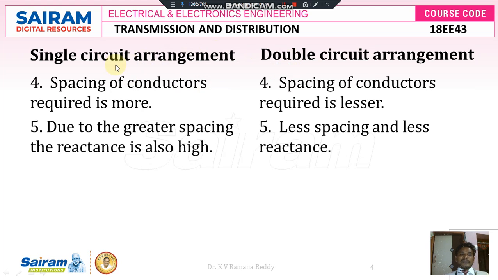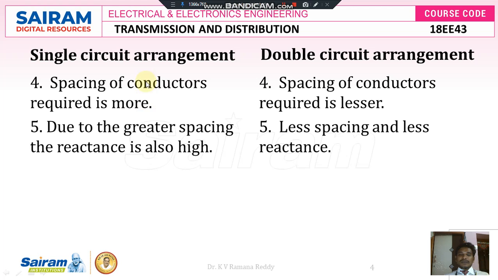Next, in case of single circuit arrangement, the fourth point is that the spacing of conductors required is more. There should be proper spacing from one conductor to another to avoid short circuit problems due to changes in climate.